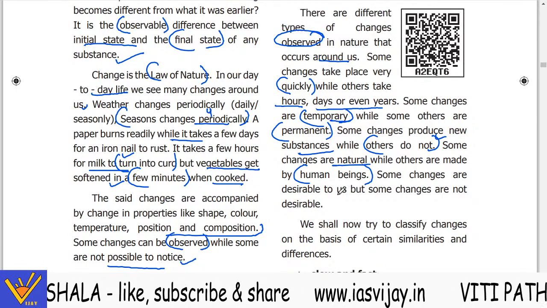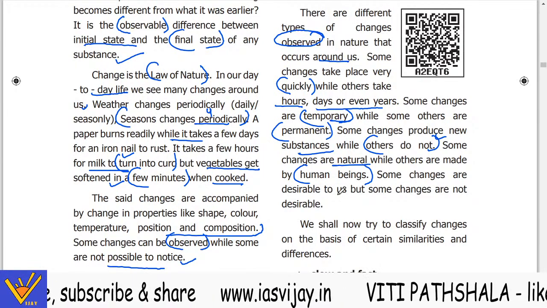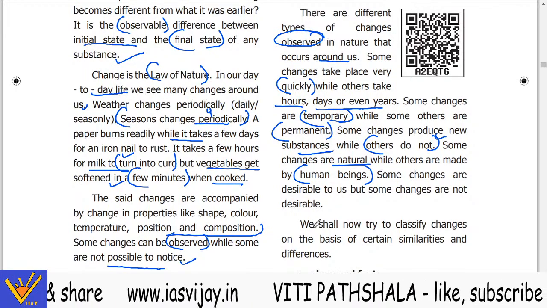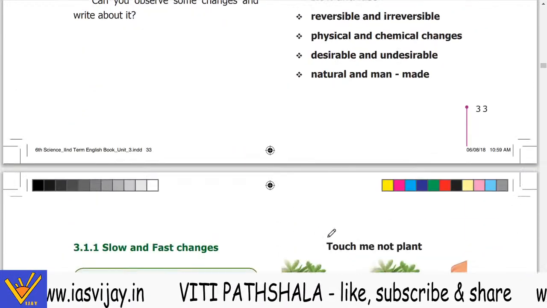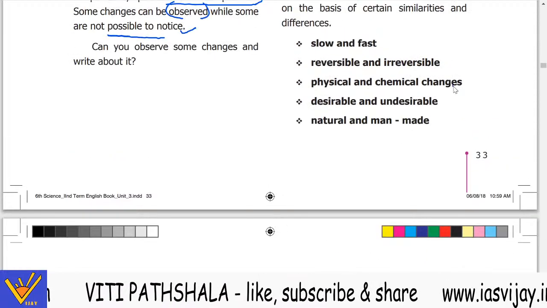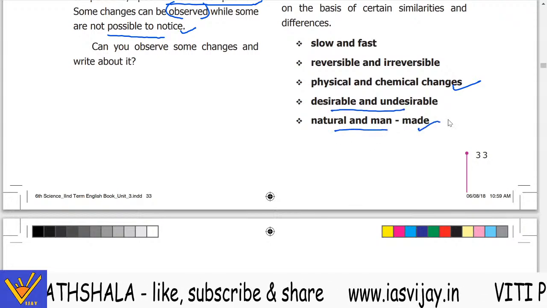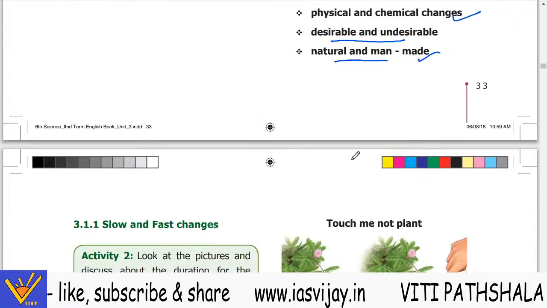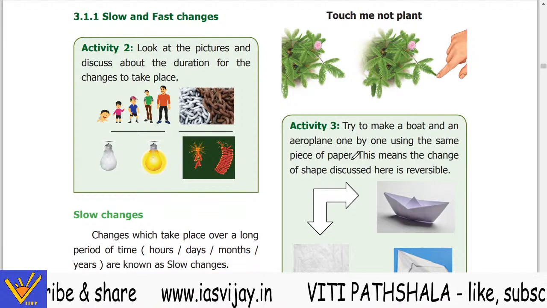Now we shall try to classify changes based on certain similarities and differences. What are these? These are slow and fast, reversible and irreversible, physical and chemical changes, desirable and undesirable, natural and man-made changes. First we are going to study the slow and the fast changes.